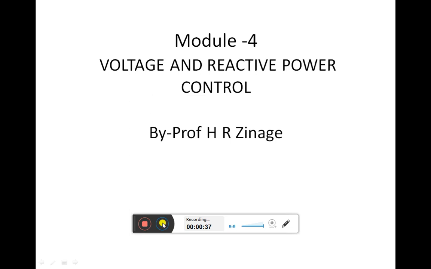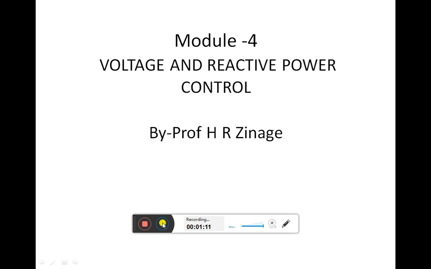Mainly the electrical power system consists of three important parts. Those are nothing but generating stations, transmission lines and the loads. So throughout the power system we need to maintain the voltage at the rated values. It may be the generator side, the transmission line side or the load side. All the devices connected on these three parts of the power system are designed to operate at a specific value of voltage. That voltage we refer to as the rated voltage.